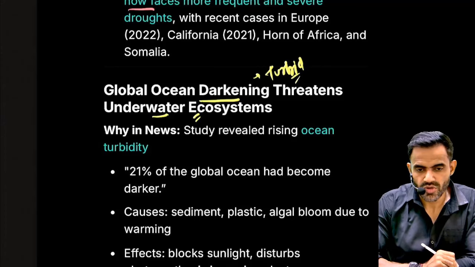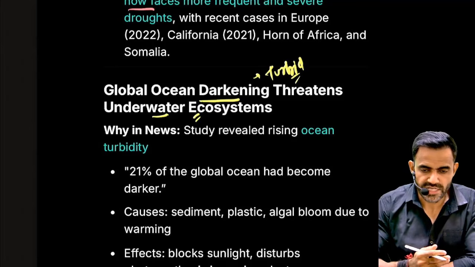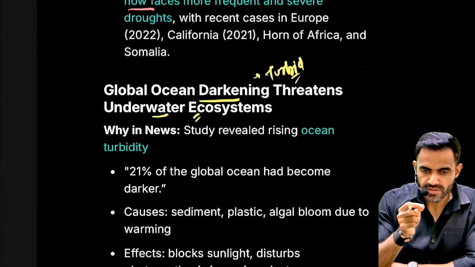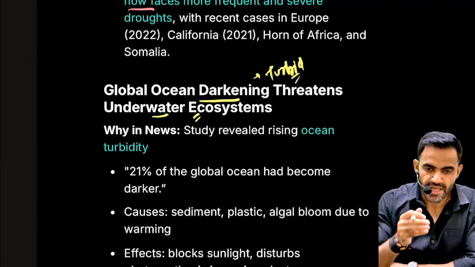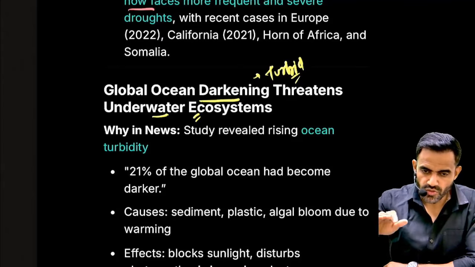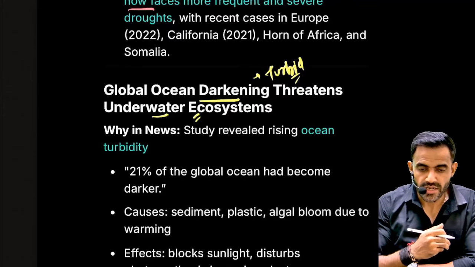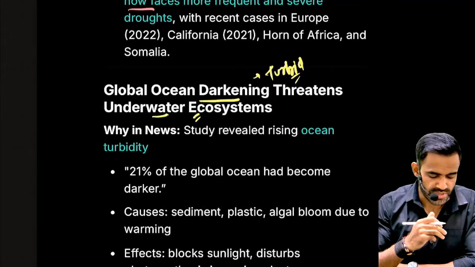Why is it becoming more turbid? Because of multiple issues. One is acidification of the ocean. That is why marine organisms are dying, and a layer is formed on the top level. That's one reason. The second reason is plastic pollution. The third reason is algal bloom due to climate change.